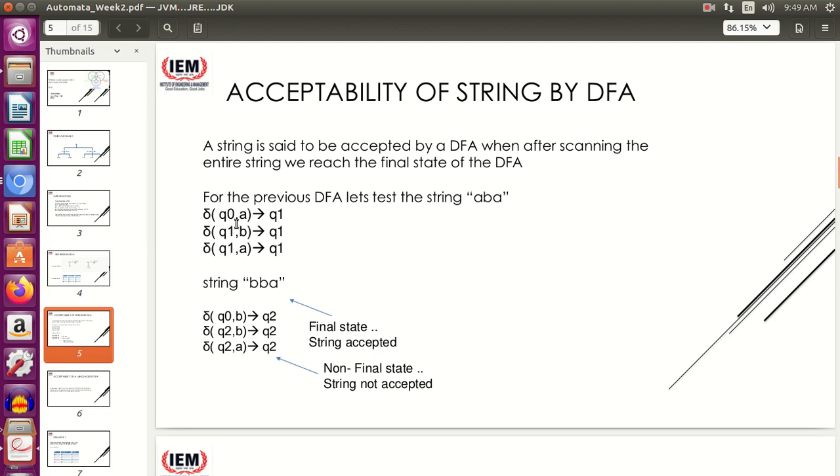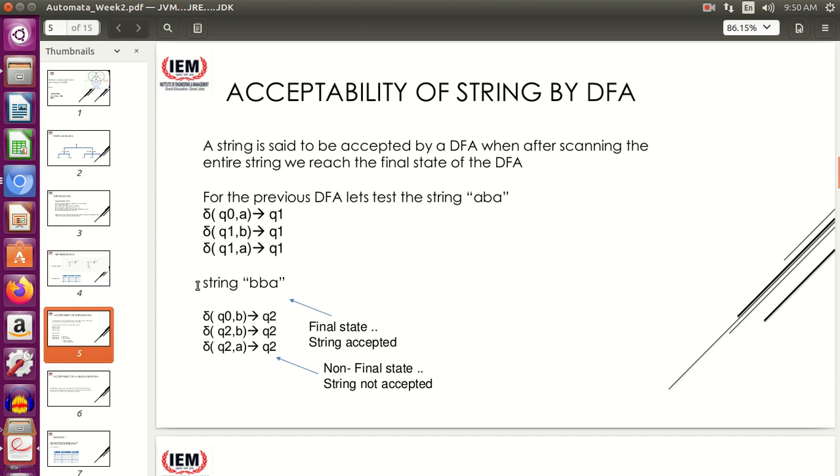I am at Q0, I get A, I go to Q1. I am at Q1 again, I get B, I remain at Q1 according to the transition diagram. Again I am at Q1, I get A, I go to Q1. I am at the final state, and since I am at the final state, the string is accepted. Okay.